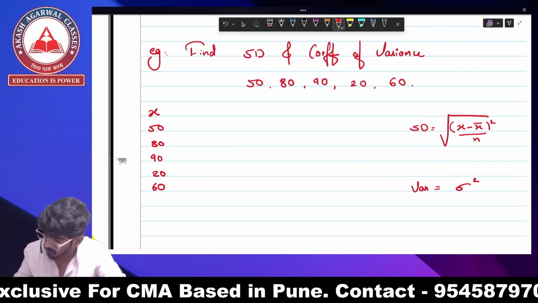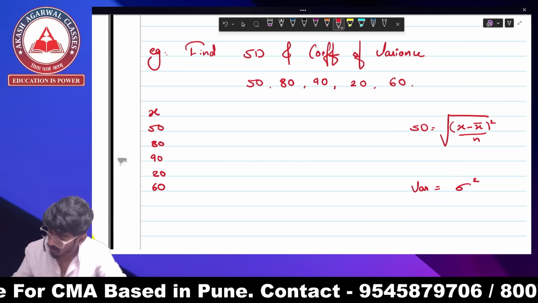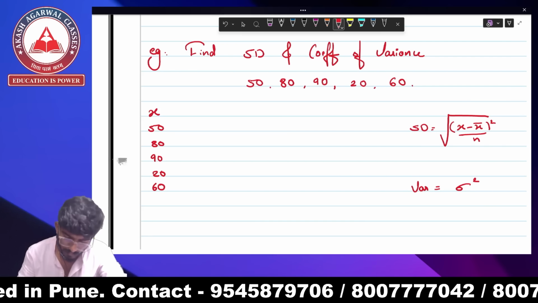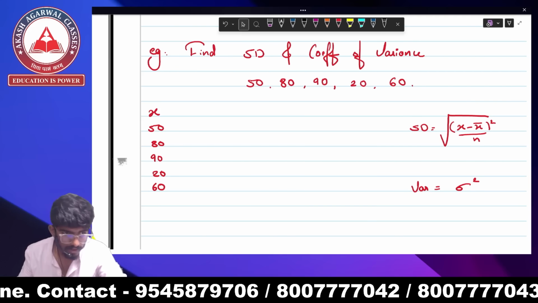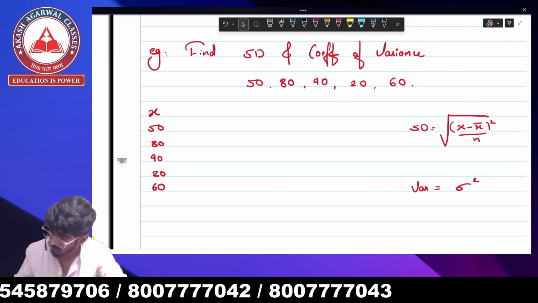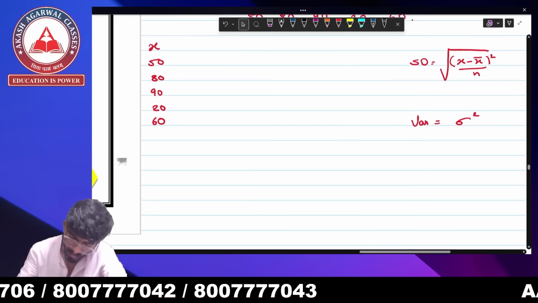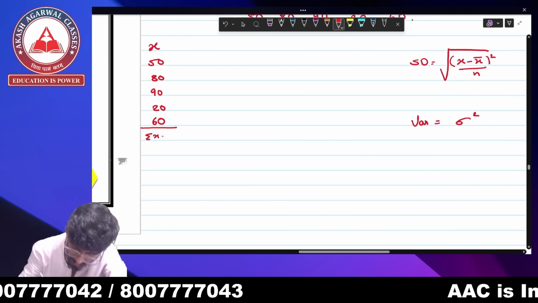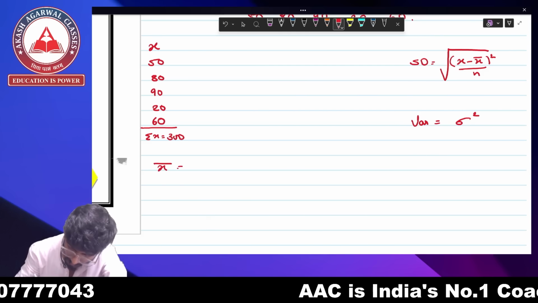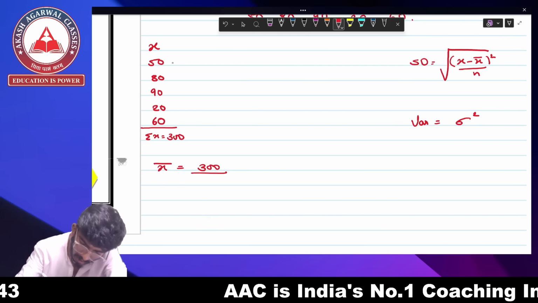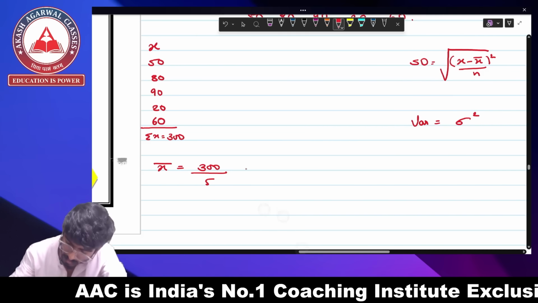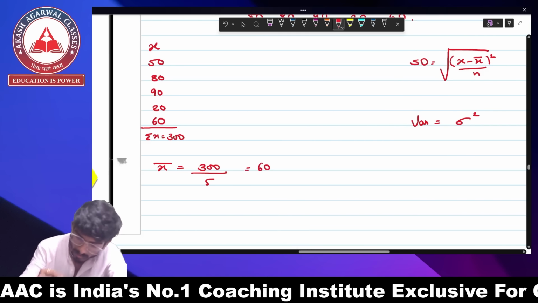So this becomes 100 plus 90 plus 50 plus 60, which is 300. So summation of x is 300. Now I need x bar. X bar is 300 upon 5 observations. It is 60. So mean is 60.